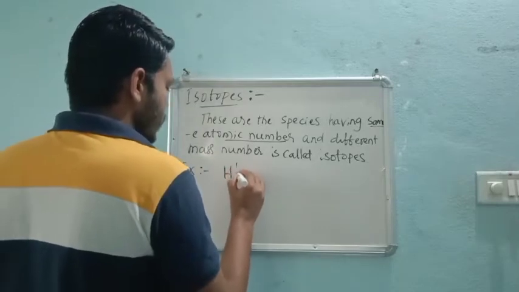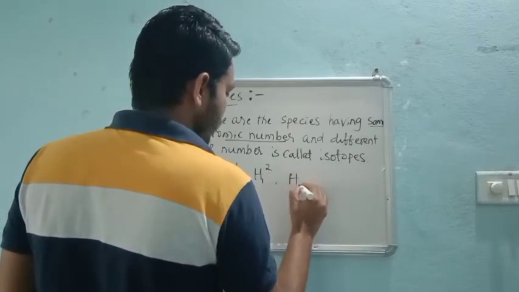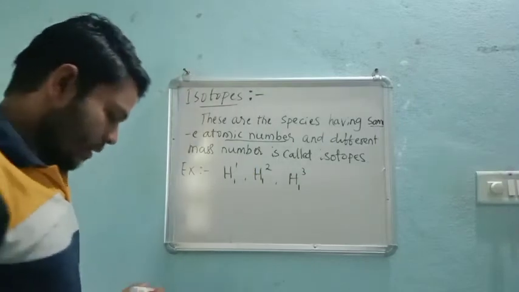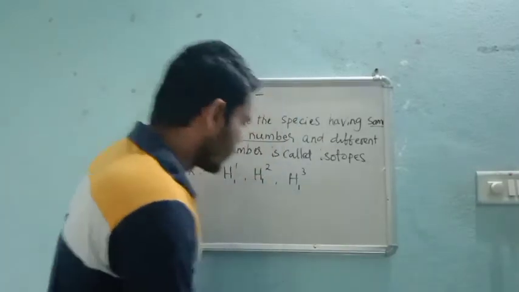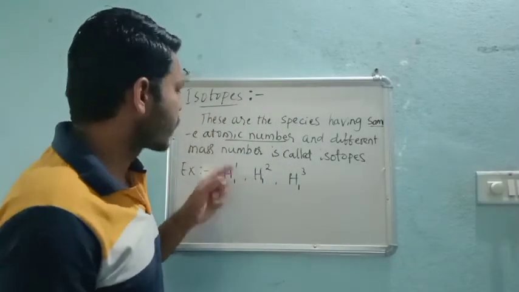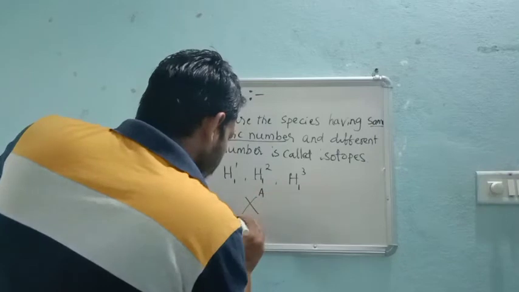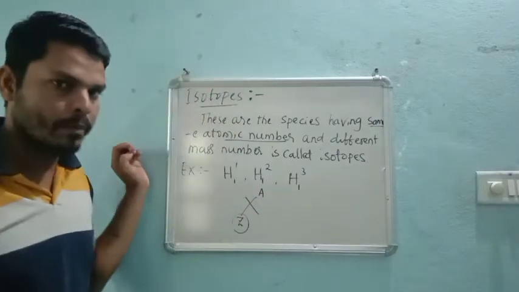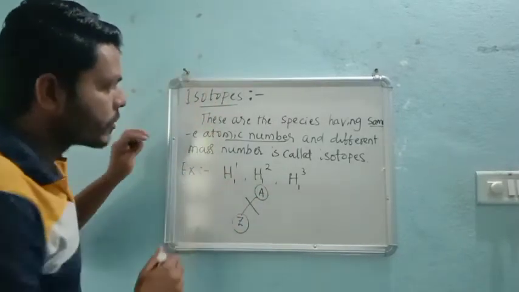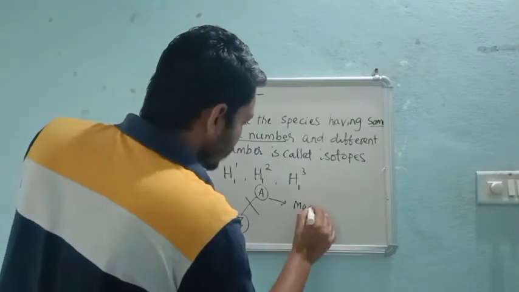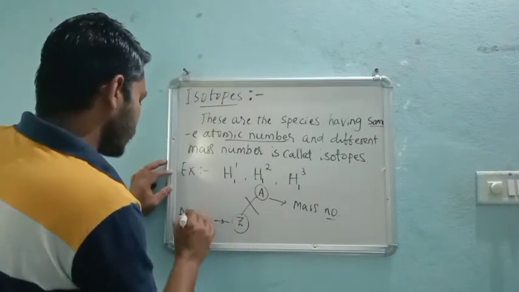If I write an example, then you can very easily understand this. So 1H1, 1H2, 1H3. See here, these are the isotopic forms of hydrogen. Here A is the mass number and Z is the atomic number, as in the last chapter.